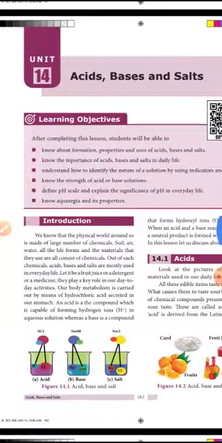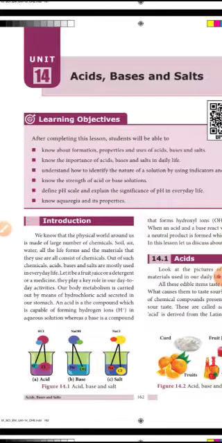An acid is a substance which is capable of forming hydrogen ions in aqueous solution. Define acid: an acid is a compound which is capable of forming hydrogen ions in aqueous solution.